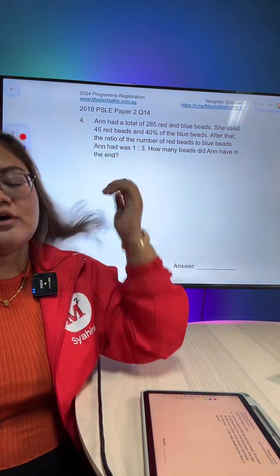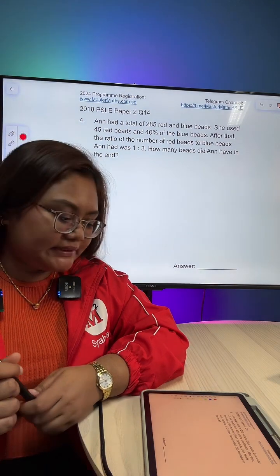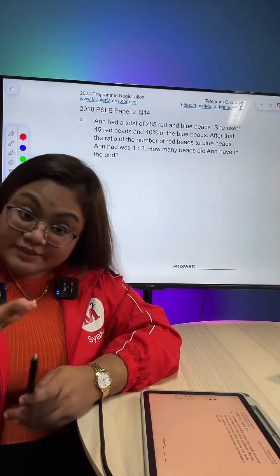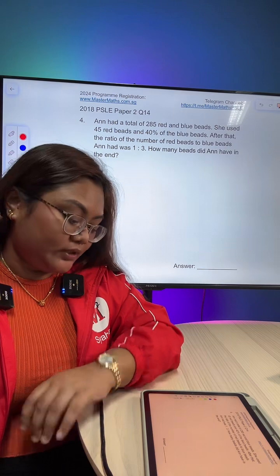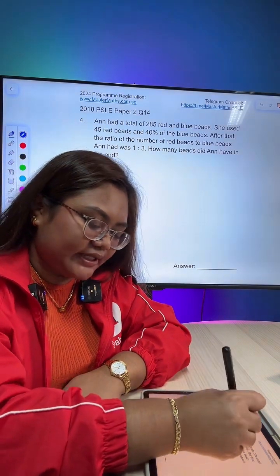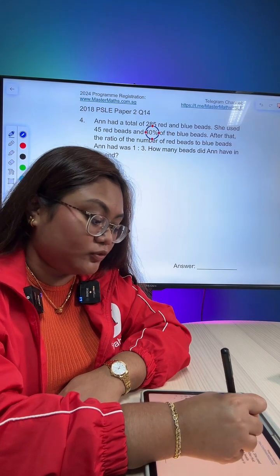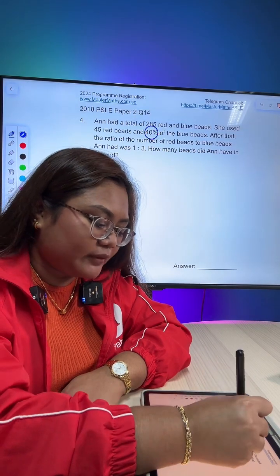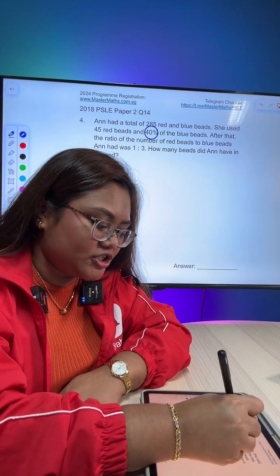Okay, so how to solve this question? Change the percentage to a fraction. Possible? I think that is one way that we can do it. If you mention it, I think I will do it too. Actually, I didn't think of changing it to fraction, but if you're comfortable with fraction, then that's perfectly fine. Let me change it, okay?